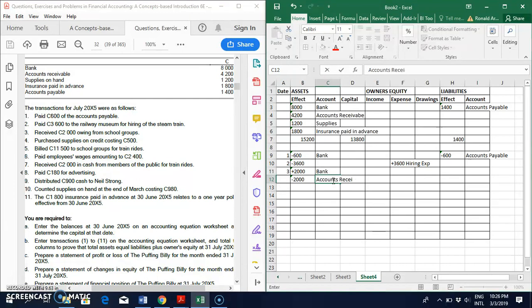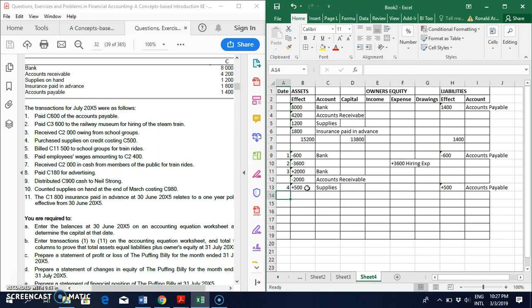Because they no longer owe us. Transaction number 4. We purchased supplies on credit costing 500 Rand. Supplies is an asset, so my assets increase. We purchased on credit, so my liabilities increase with 500, and that's accounts payable.